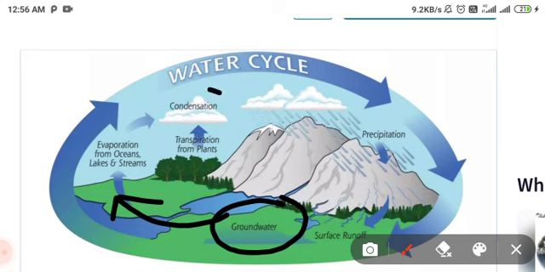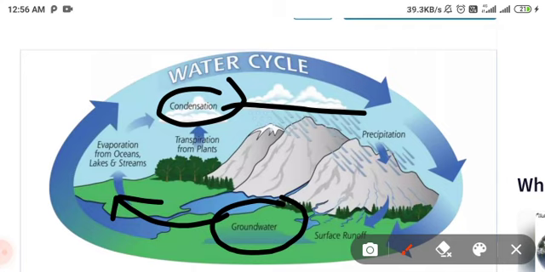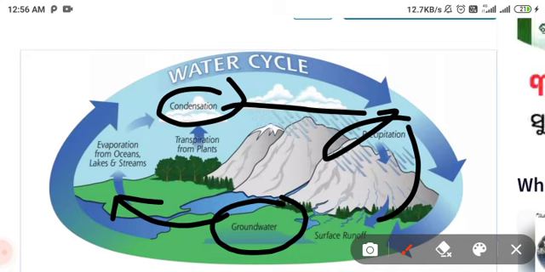Then condensation in the form of clouds, and trees also help with transpiration from the plants. After condensation, these clouds become precipitation and run off, dropping on the earth's surface. It is a cycling process of the earth's water system.